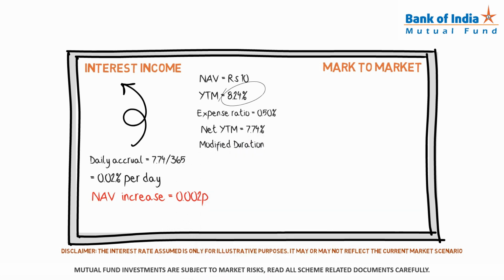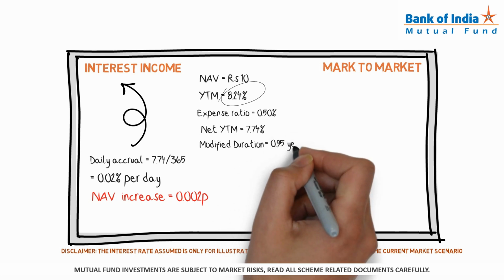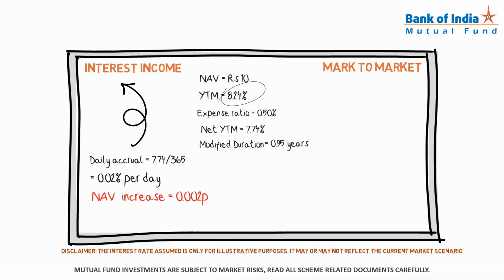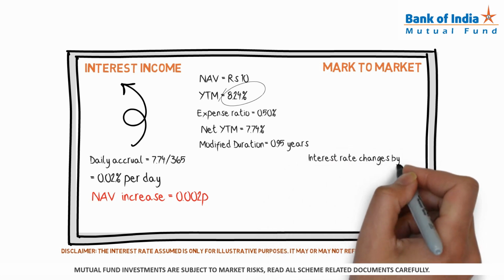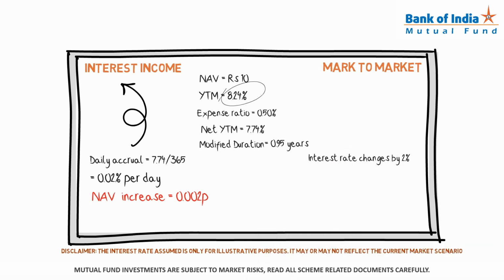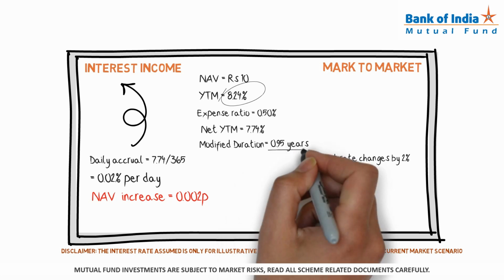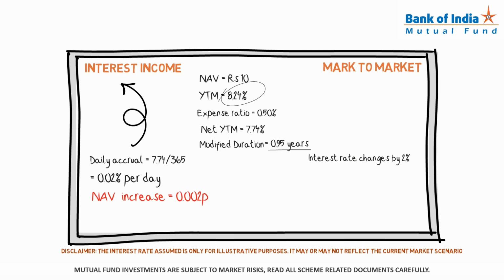Now let's assume that the modified duration for the fund was 350 days or 0.9589 years. Now if the interest rate changed on a single day by 2%, as it happened on the 15th of July 2013, the NAV would drop. This drop in NAV would be equal to the modified duration multiplied by the change in interest rate, or 0.95 times 2%, which amounts to 0.19%. That is a loss of 10 into 0.19%, or 0.019 paise.